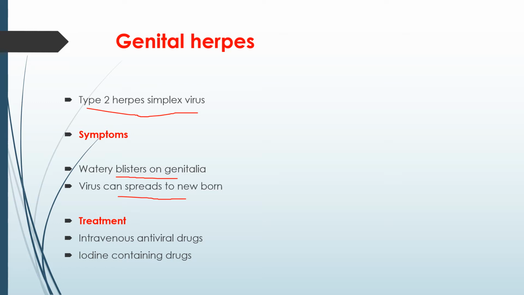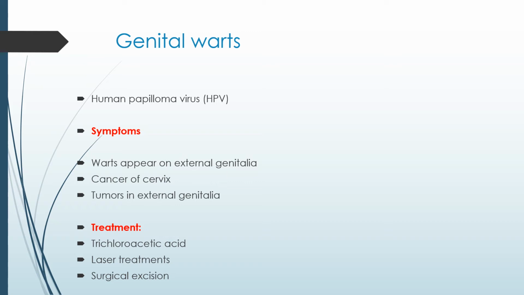This watery blister spreads, ruptures and causes infection, and this virus spreads easily to the newborn. The newborn doesn't have any immunity, so the newborn may die after the parturition. Treatments are available for genital herpes also. Intravenous antiviral drugs are given, and iodine-containing drugs can also be given as a treatment for genital herpes.